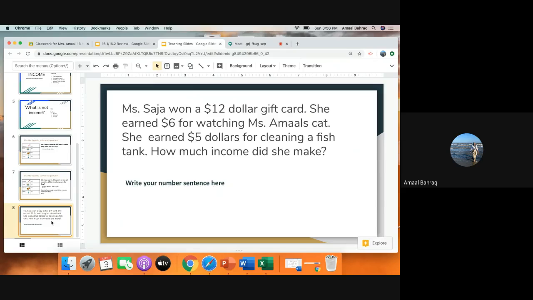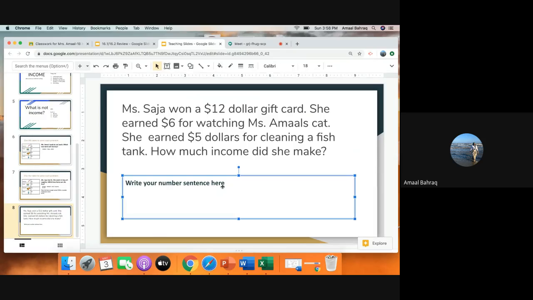So remember, when we talk about income, gift cards do not count as income. Even though she received it, it was not because she earned it. So the two things that she did that gave her income were, you can see right here, the $6 for watching my cat, plus we also know that she earned $5 for cleaning the tank. Well, I know that 6 plus 5 is, take a second to think about it. Good, $11. So Miss Sedja made $11 of income.